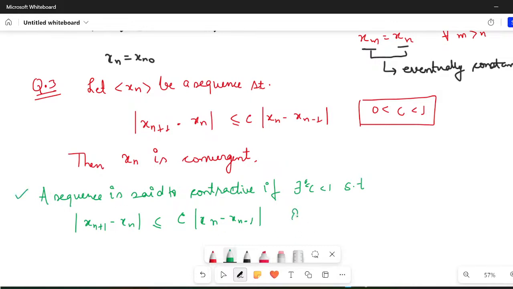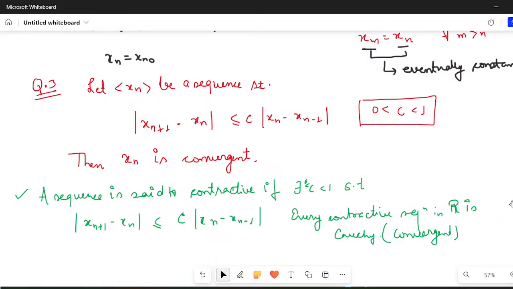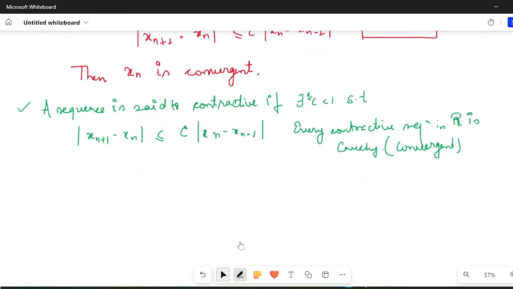And remember, every contractive sequence in R is Cauchy. And if it is Cauchy, then it implies it is convergent. So every contractive sequence is convergent. Remember this. So this is the definition of a contractive sequence, and remember, every contractive sequence is a convergent sequence. Now let us see how.